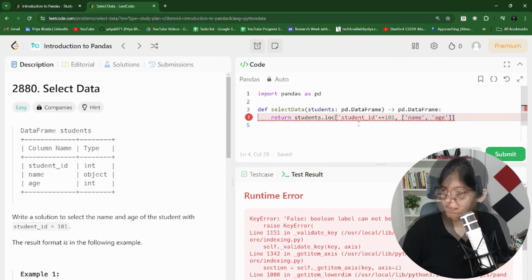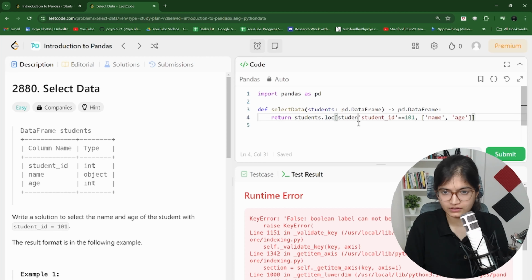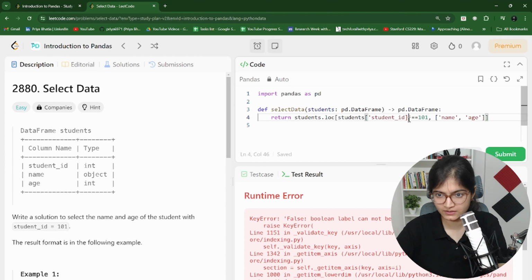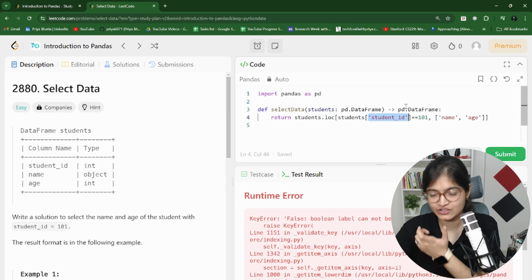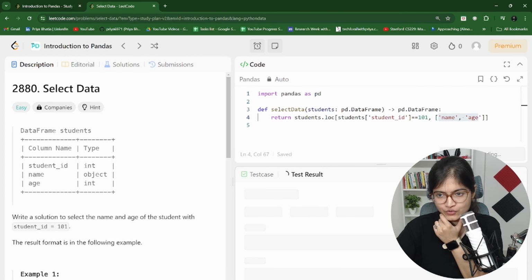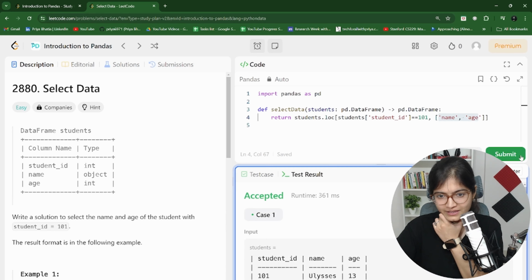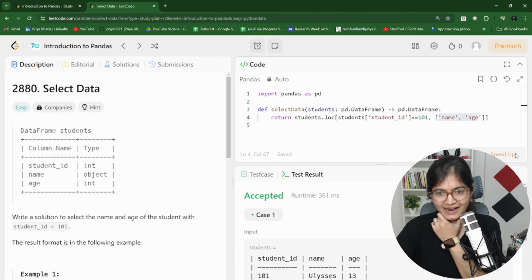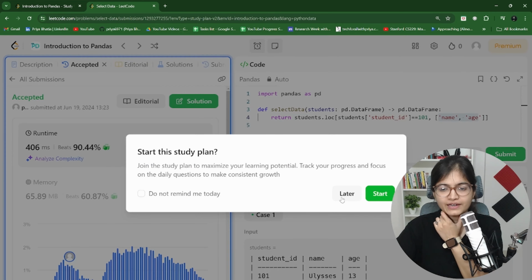Yes, there is an error. Obviously, we need to mention this specific column name inside the students data frame. Then only it will be able to fetch. So this is wrong, let me rectify. Students is the data frame. I am saying go inside student_id as the column and check that out. Wherever there is a match with 101, take that location and give me the name and the age. Now I feel it should work fine. Let's try to submit this code, and yes, it is working perfectly fine.